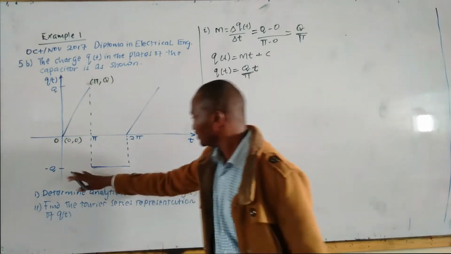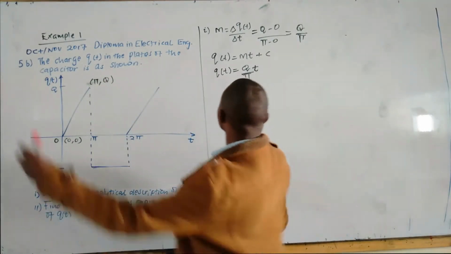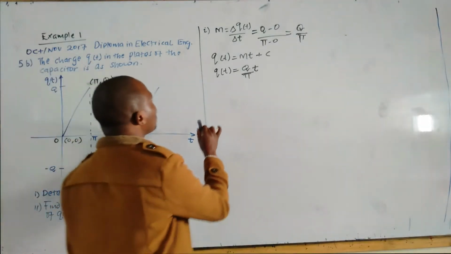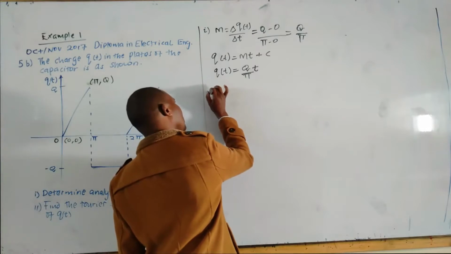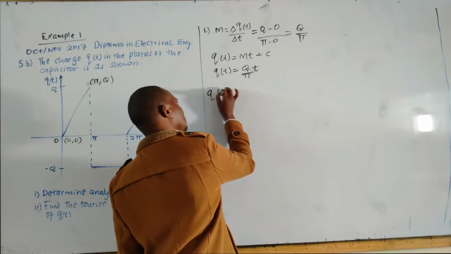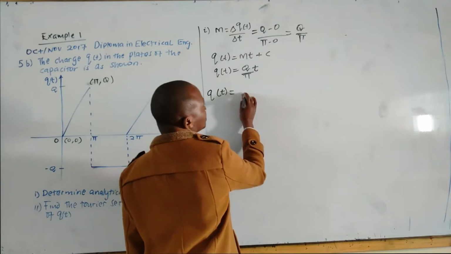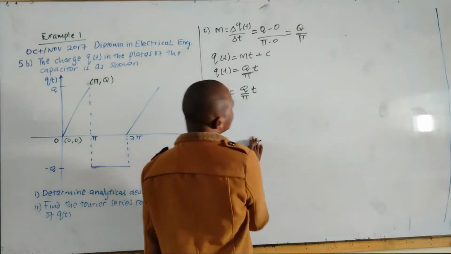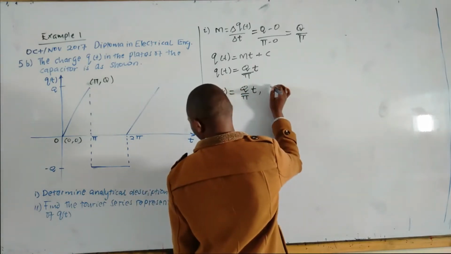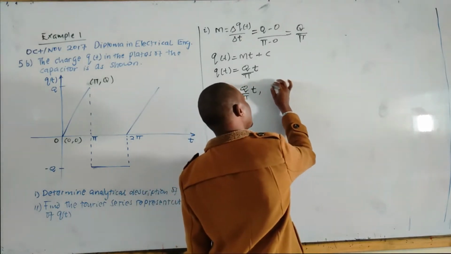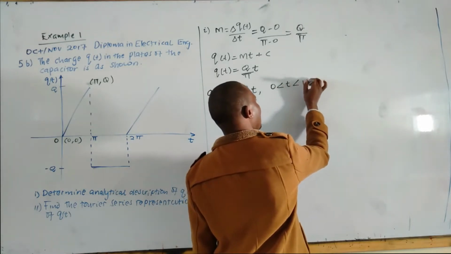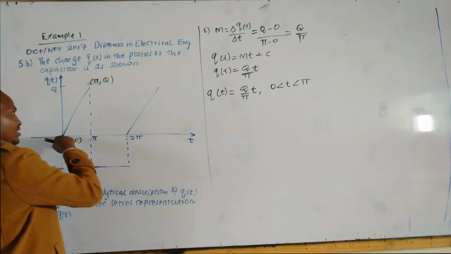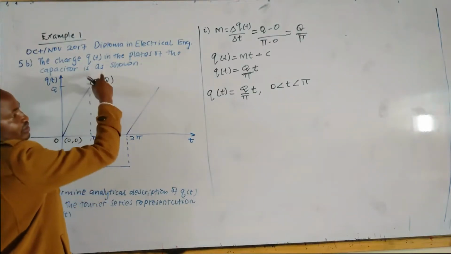So Q of T is equal to Q over pi T, for times between 0 and pi. This portion, 0 to pi, the charge is governed by that equation.